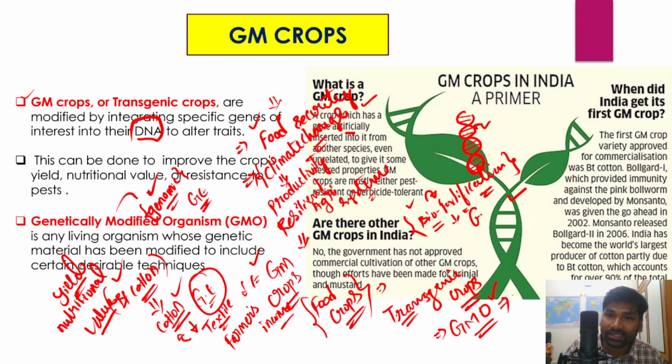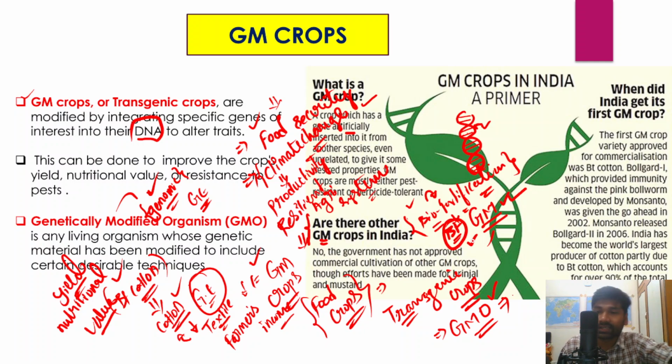These crops are called genetically modified crops, and we have already understood why there is a need for them. Through genetically modified crops we can increase the yield, we can increase the nutritional content, and we can also produce plants which are pest resistant, and crops which increase production or productivity, right? If you look at genetically modified crops in India, BT cotton is the only cotton variety that has been introduced in India, right?